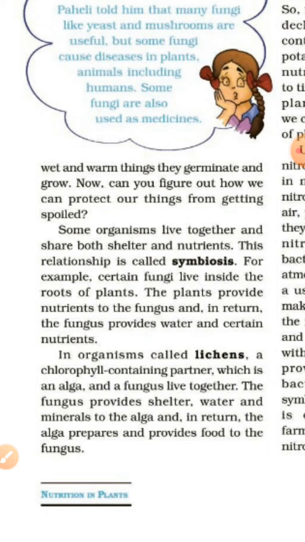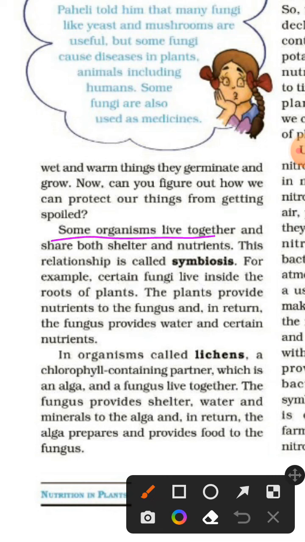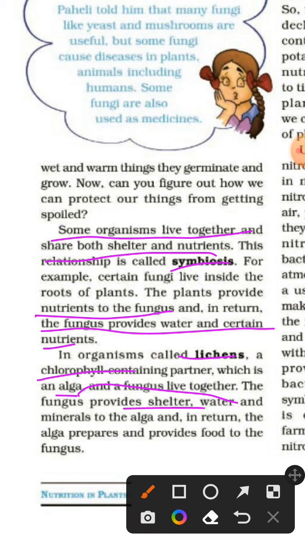Some organisms live together and share both shelter and nutrients. This relationship is known as symbiosis. An example of this is some fungi living inside the roots of plants. The plant provides nutrients to the fungi and in return the fungi provide water and certain nutrients. And in an organism called lichens, a chlorophyll containing partner, alga, and a fungus live together. The fungus provides shelter, water and minerals to the alga, and in return the alga prepares and provides food to the fungus.